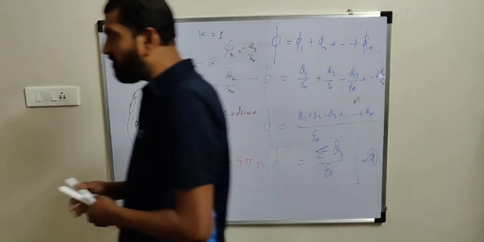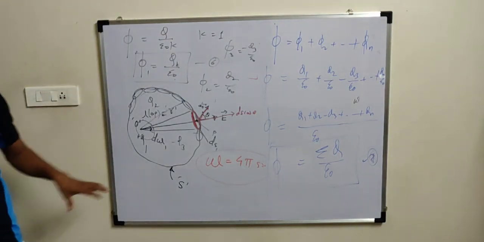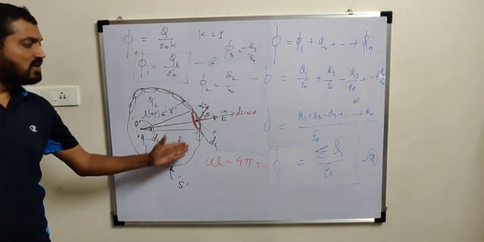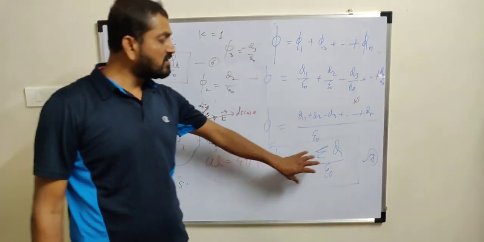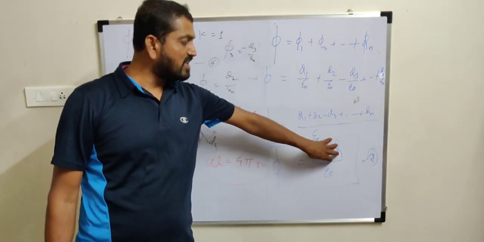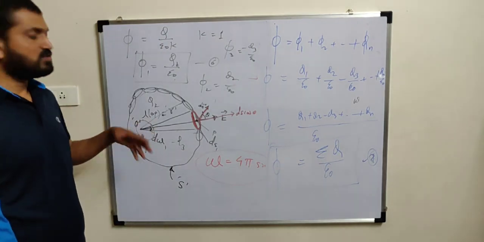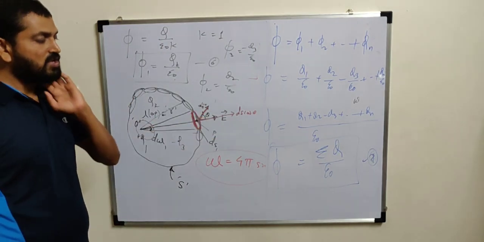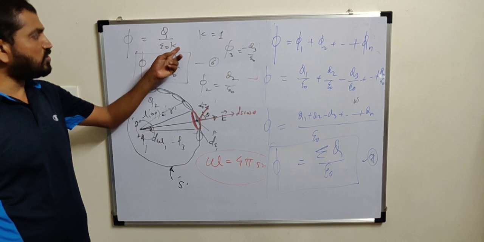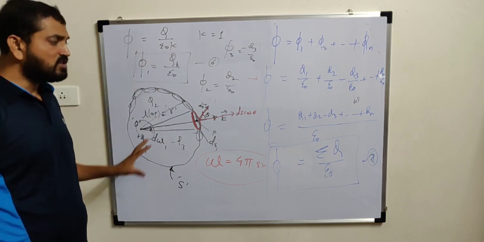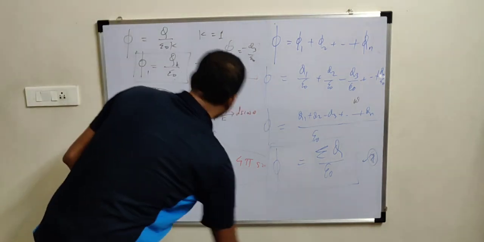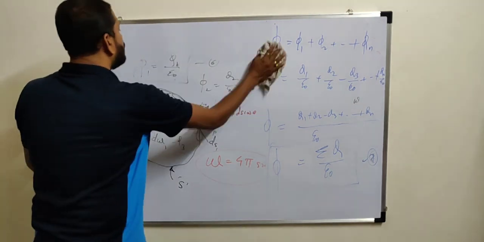Hence Gauss law is verified. Total electric flux over any closed surface is always equal to the algebraic sum of all the charges enclosed by that surface divided by the permittivity of the medium. So if air medium is there, epsilon 0. Other than air medium, you can use epsilon 0 K. So K will be provided. So this is a very important part. Now one more article we have to discuss.